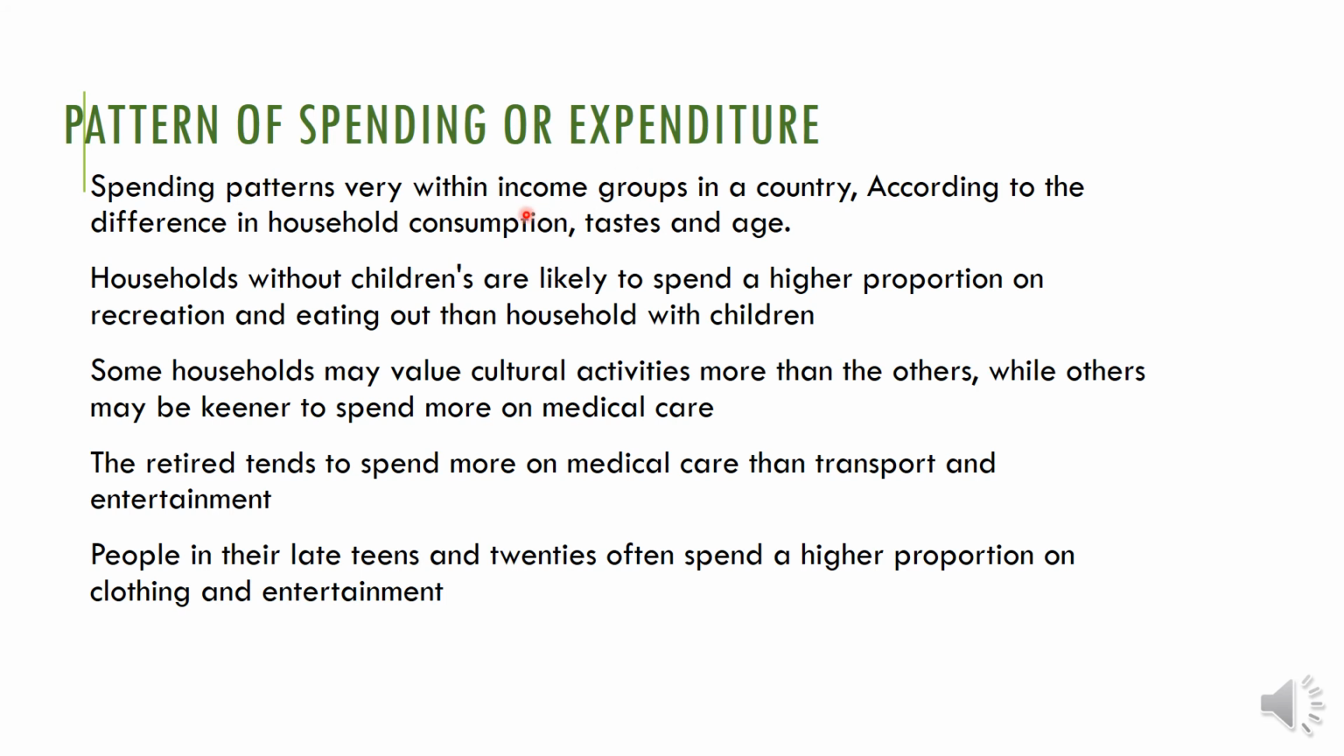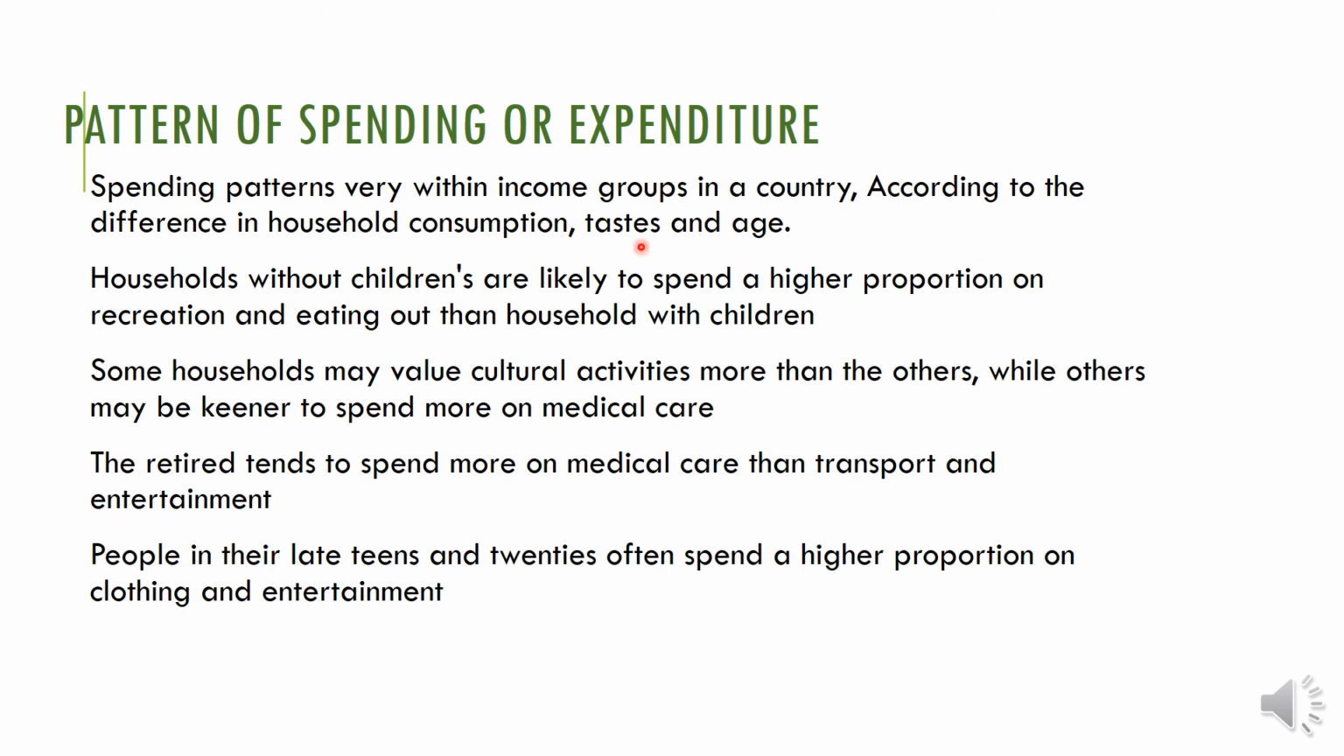Within the group, for example rich people, there is even a different style. For example, you take two groups, one rich group and another rich group, but one rich group spends differently than the other. How? You can see it here. Spending patterns vary within the income groups in a country according to differences in household consumption, taste, and age. One is taste and the other is age. This is the basic stuff which makes the pattern different.